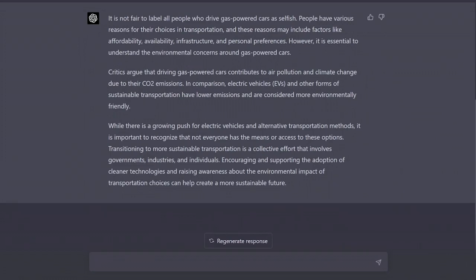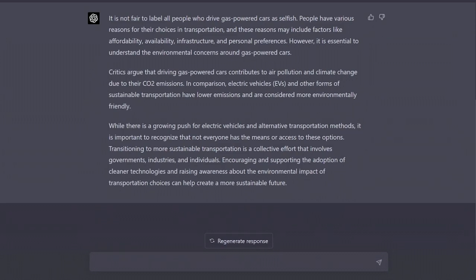Now, let's identify the issues with these problematic examples. In the first example, the problem lies in the lack of context and specificity, which leads to an unclear response. In the second example, the issue is the biased assumption embedded in the prompt, which may result in reinforcing stereotypes or perpetuating misinformation.